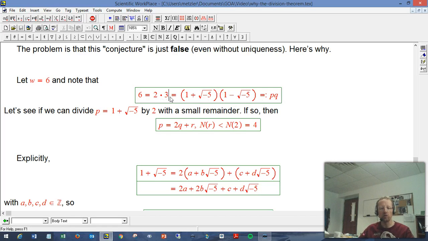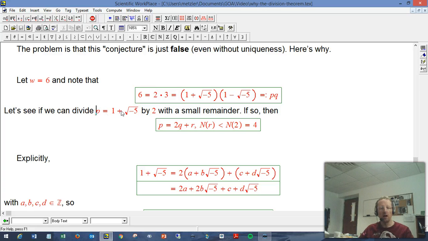6 is definitely 2 times 3. Ordinary integers are definitely wintegers, and that's one way to factorize 6 in terms of wintegers. But it's also equal to (1 + root 5)... rather, (1 + root -5) times (1 - root -5). That's good old difference of squares again. This is basically saying that 6 can be expressed as 1 squared plus 5 times 1 squared. Because of that, it factorizes in this different way in terms of wintegers, and that's going to be the subject of some other videos soon. And it's also in the -163 videos big time.